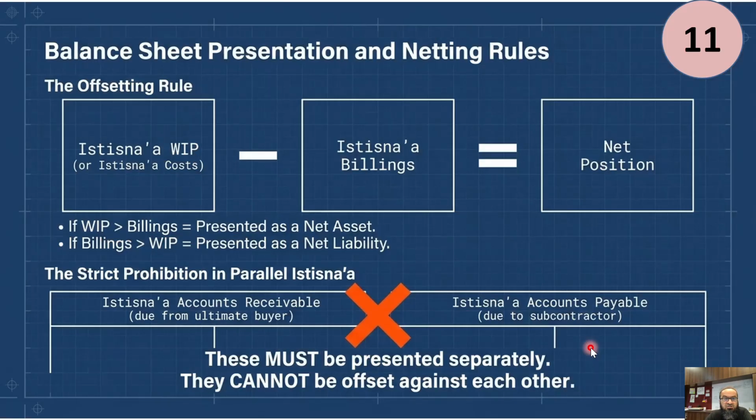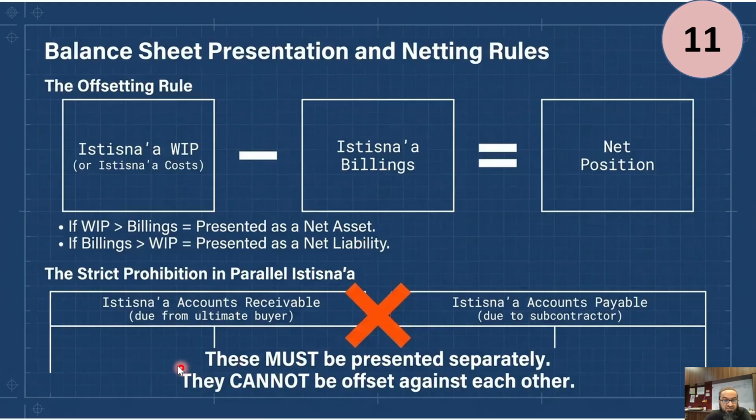The second last point, the balance sheet presentation, as we already know and discussed: this Istisna WIP or Istisna cost account is on the debit side, which shows the total cost plus profit. The Istisna billing is on the credit side, which shows the total cost plus profit invoiced. So towards the end of the Istisna, they will be equal. Their balance will be zero, regardless of whether the payment is paid or not. This is about the billed and incurred. If the Istisna is not complete, this net position will be shown in the balance sheet, either as an asset if WIP is more than billings, or if billings is more than WIP, it will be shown as a liability, something to deliver.